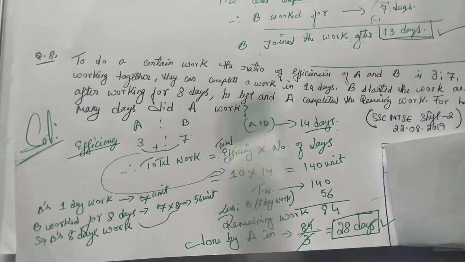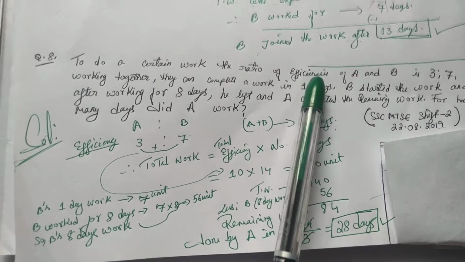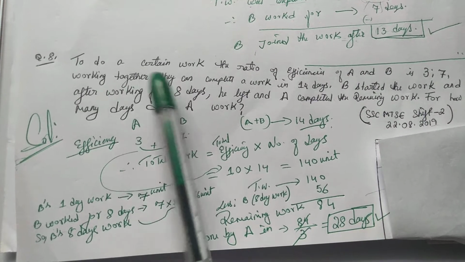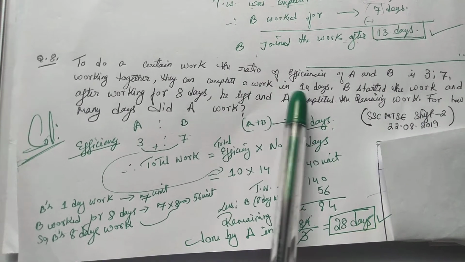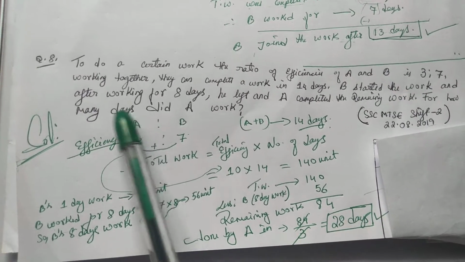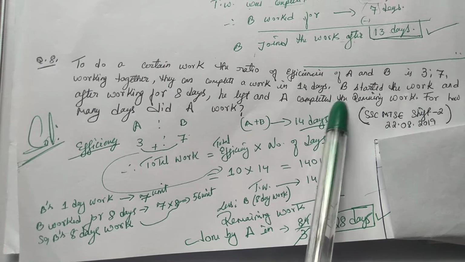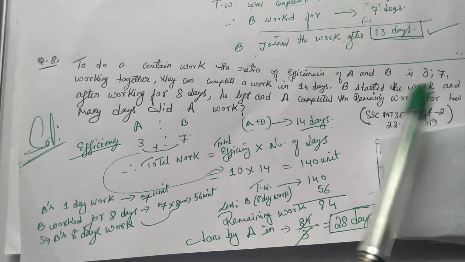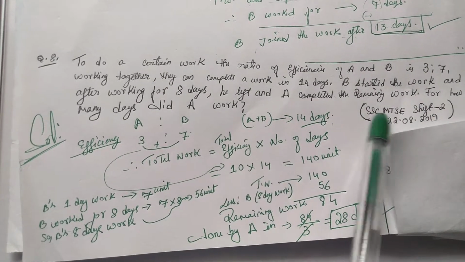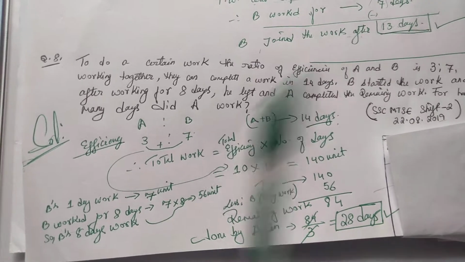Let us read the question. To do a certain work, the ratio of efficiencies of A and B is 3:7. Working together, they can complete the work in 14 days. B started the work, and after working for 8 days, he left, and A completed the remaining work. For how many days did A work? Asked in SSC MTS, shift 2, 22nd August 2019.